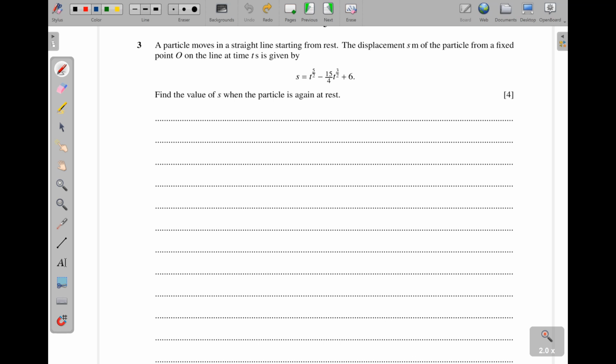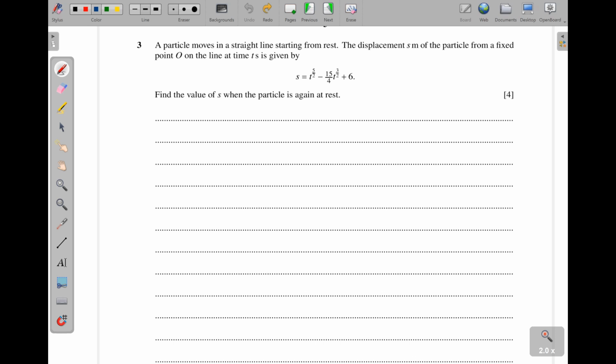Now, this is under variable acceleration, where we are given the expressions for either displacement, velocity, or acceleration. So in this case, we don't use the other three equations of motion: v equals u plus at, s equals ut plus half at squared, and v squared equals u squared plus 2as. We use those for constant acceleration. So here we use differentiation and integration.